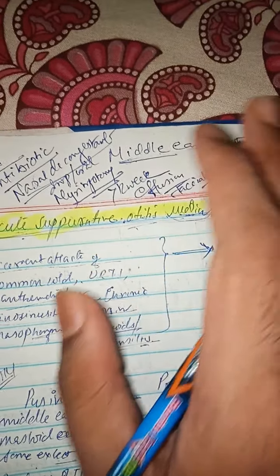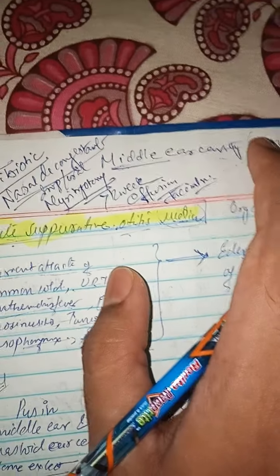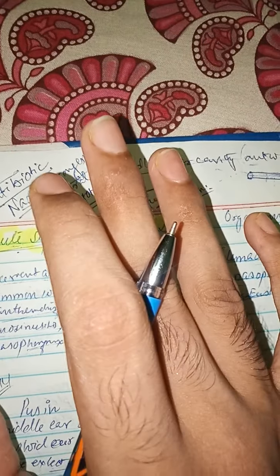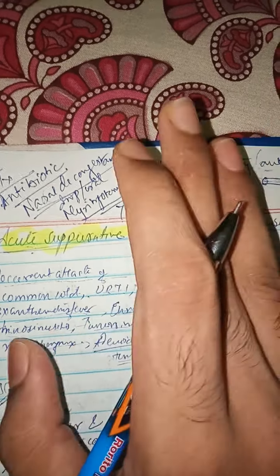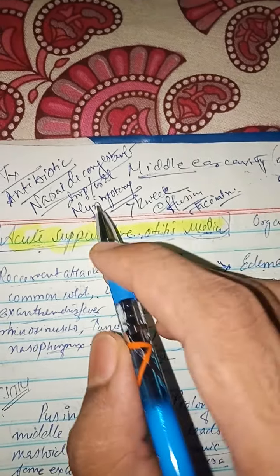Sometimes, in 50% of cases, there is a congenital dehiscence of the fallopian canal, so there is nerve palsy. So you have to decompress the nerve by myringotomy.